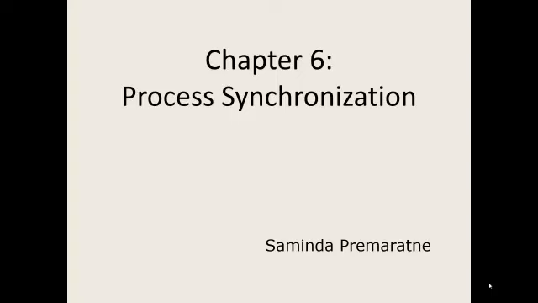In process synchronization, we will discuss multiple processes accessing the same set of variables, doing different operations and producing outputs.